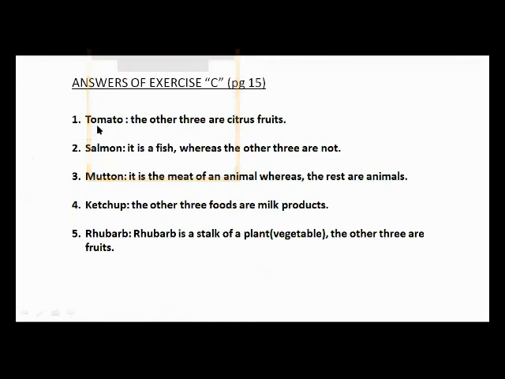From the first list, tomato is different because the other 3 are citrus fruits, and tomato is also considered as a fruit. It is considered as a vegetable as well as a fruit, but it is not a citrus fruit. The other 3, that means lemon, orange, and grapefruit, are citrus fruits.